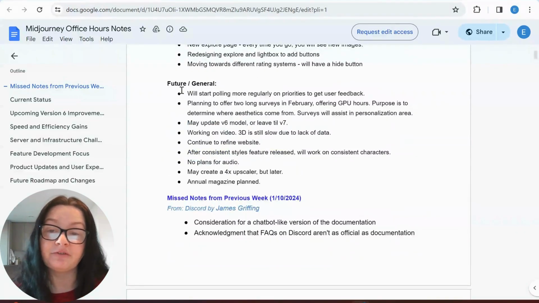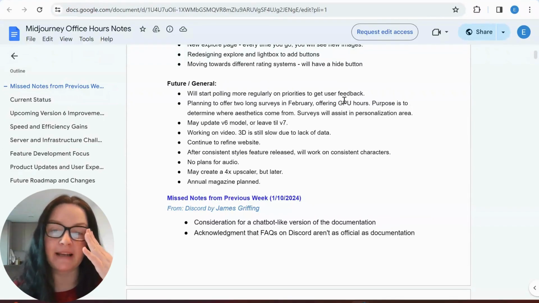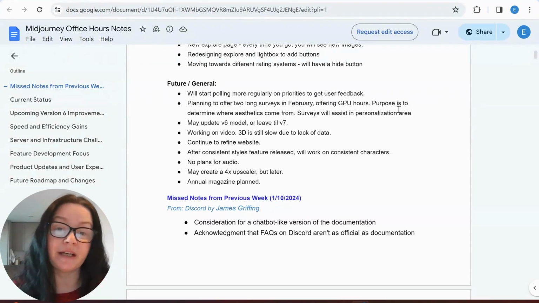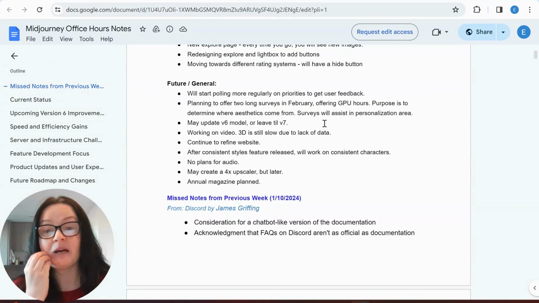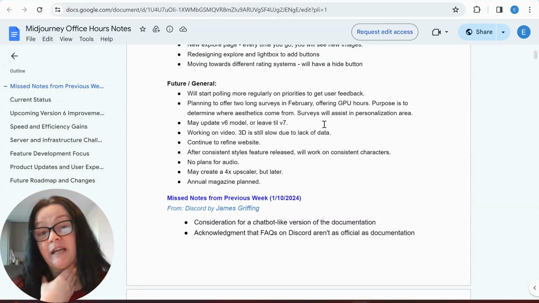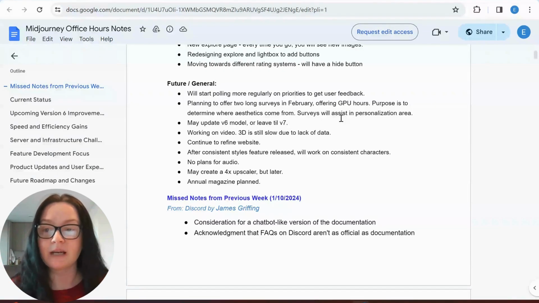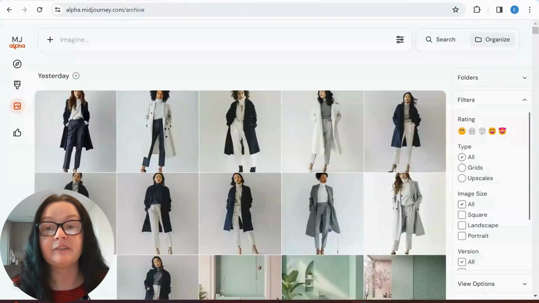And then for the future, they are obviously gathering as much feedback as they can. I'm someone who always takes part in these. They're planning to offer two long surveys in February, offering GPU hours. The purpose is to determine where aesthetics come from. Surveys will assist in the personalization area. Guys, so go over this. It's really worth keeping up to date with Midjourney office hours. I'm going to be staying on top of them, so the moment they are out, I'm going to create a tutorial on this. But yeah, lots of exciting stuff to come.